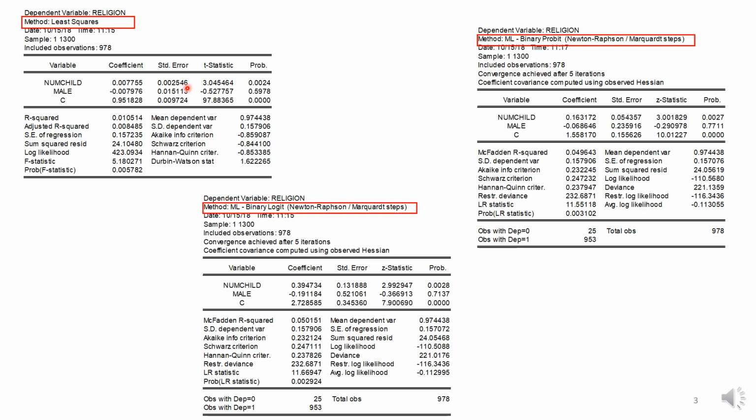So number one, we want to look at the significance of these explanatory variables, the usual way of doing it. You will find that this is a positive number and it is significant if you use the LPM. So you find that the more children a person has, the higher is the probability that the person says that religion is important.